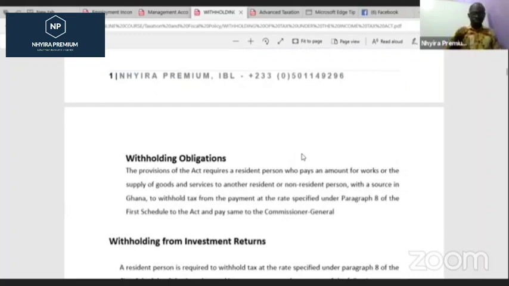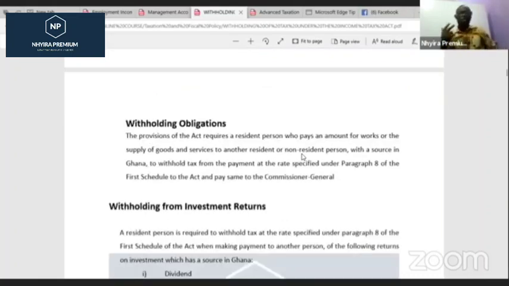So what is a withholding obligation? Now, the provision of the Act requires a resident person who pays an amount for works or the supply of goods and services to another resident or non-resident person with a source in Ghana to withhold tax from the payment at the rate specified under paragraph 8 of the first schedule to the Act and pay the same to the Commissioner General.